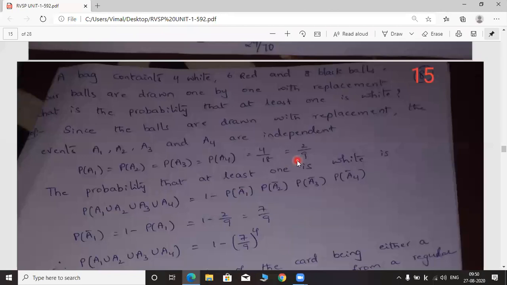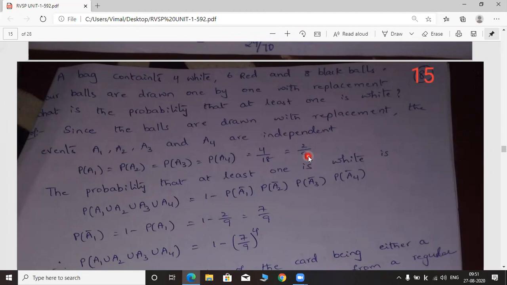The number of balls should not be reduced, because after drawing each ball, we have to identify the color and put the same ball back in the bag. So here the given word is with replacement. With replacement means we have to replace the ball in the bag.